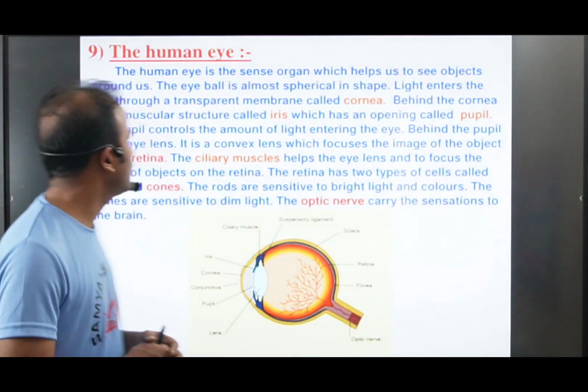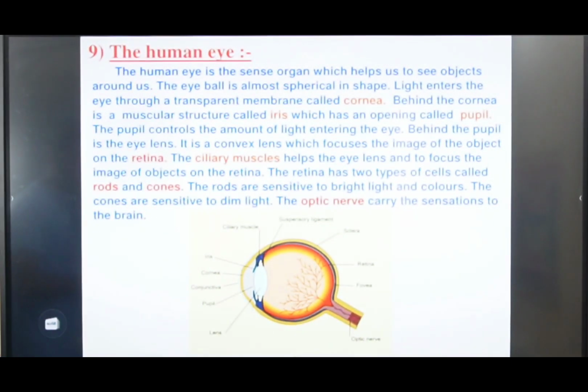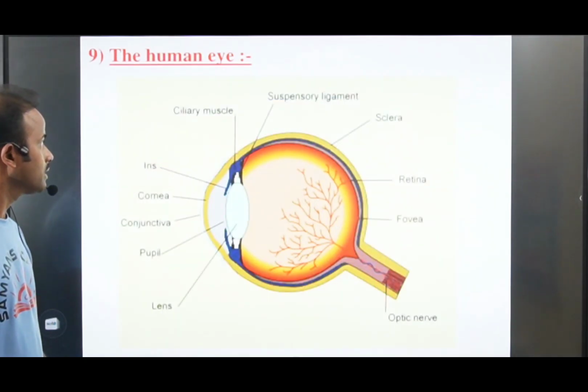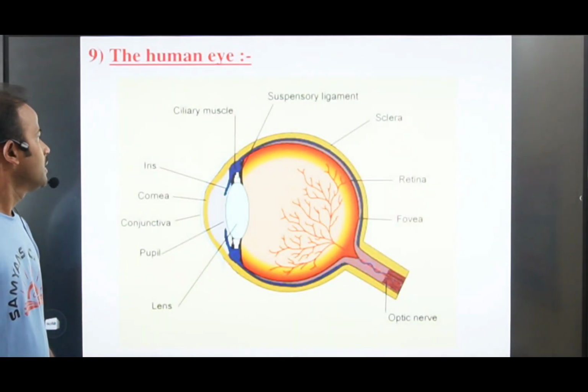Is it clear, everyone? This is about the human eye.